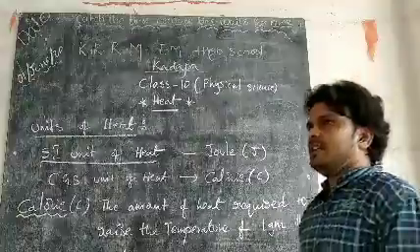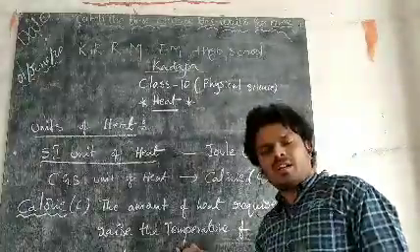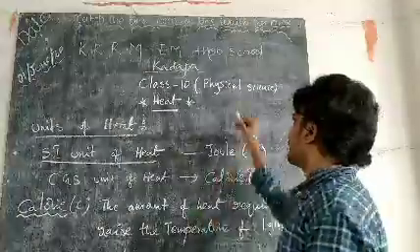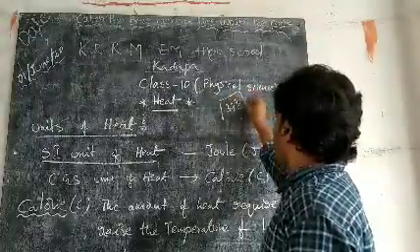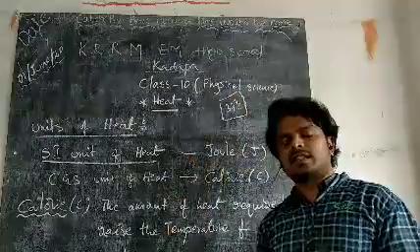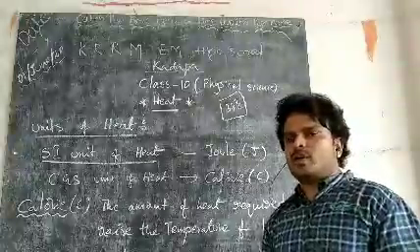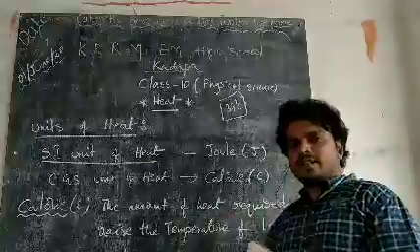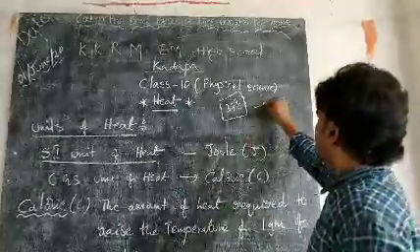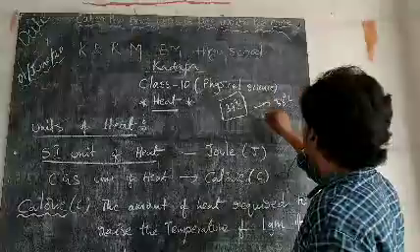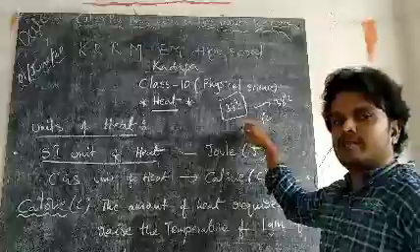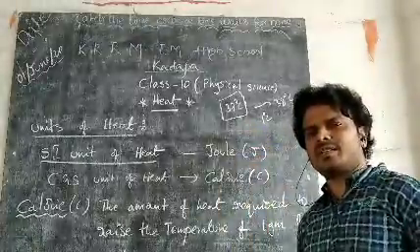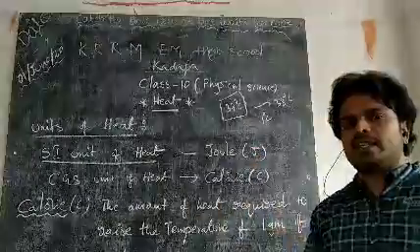Simply we can say that, for example, we have the water at room temperature. What is the room temperature? That is 37 degrees Celsius. We have water in our home that is at 37 degrees Celsius. If you want to raise the temperature of water to 38 degrees Celsius, that means 1 degree Celsius, does the water itself rise in temperature? No, we have to supply the heat.